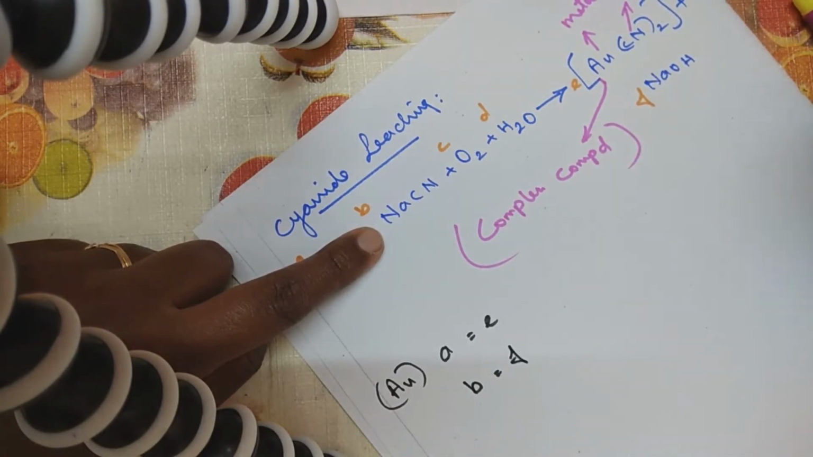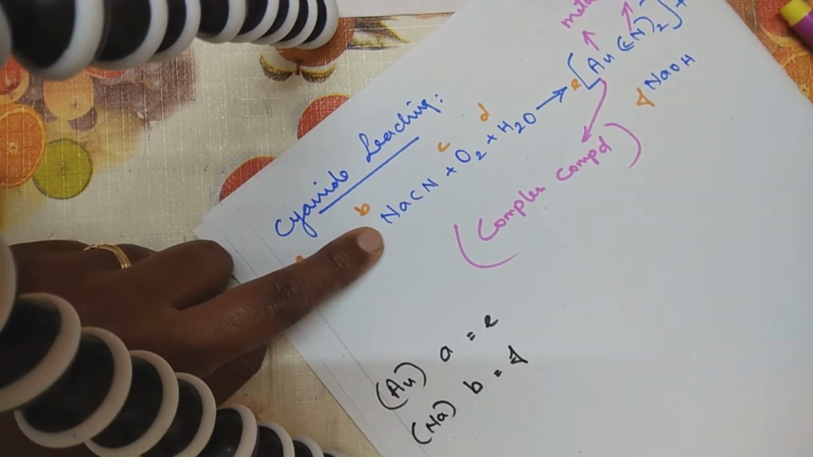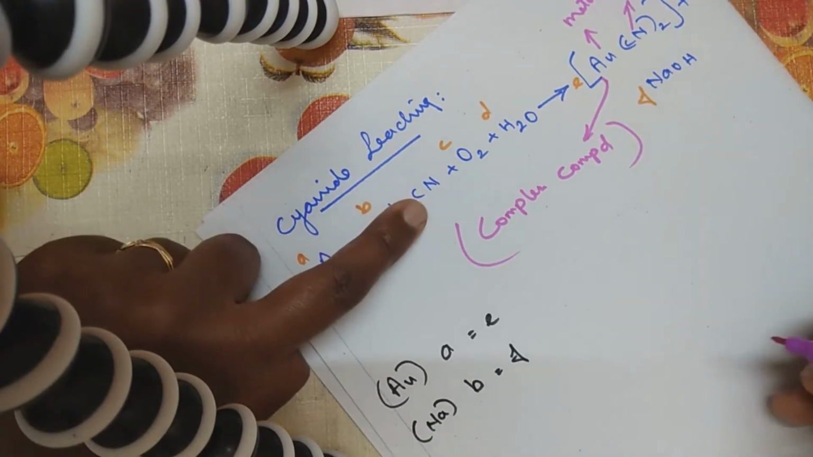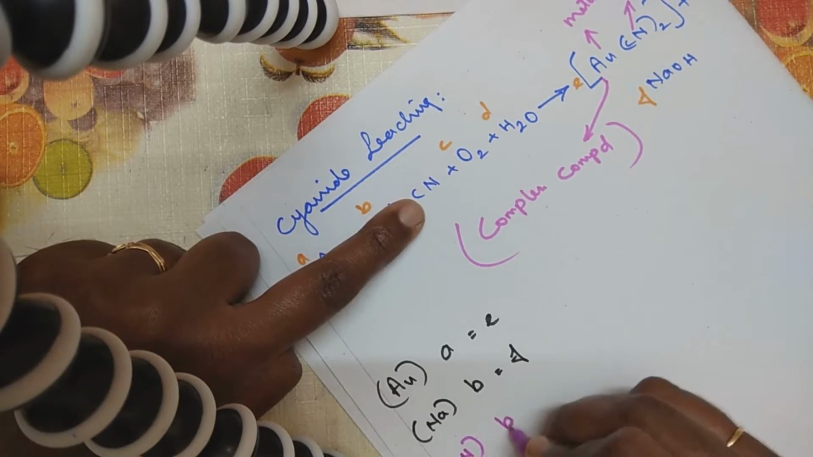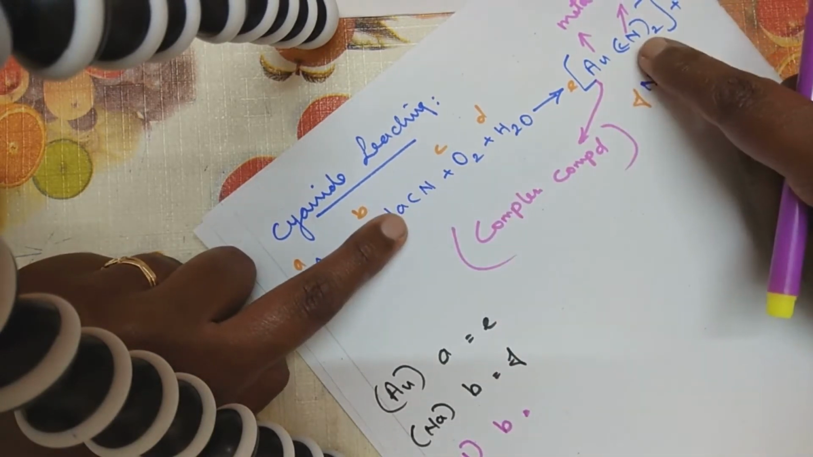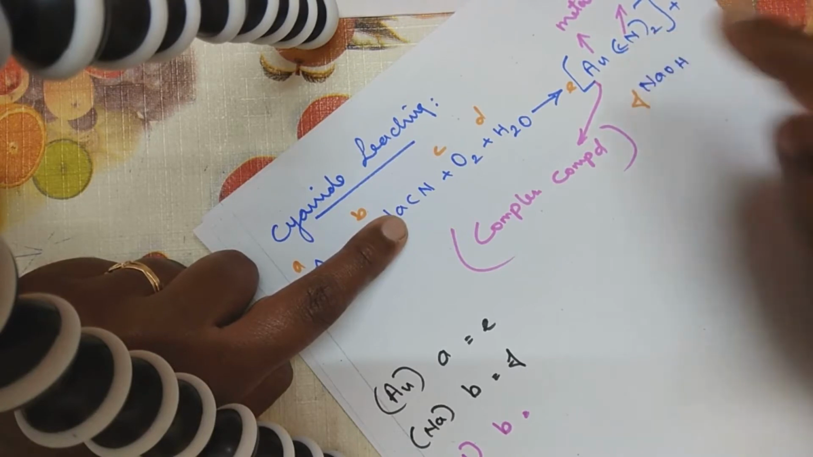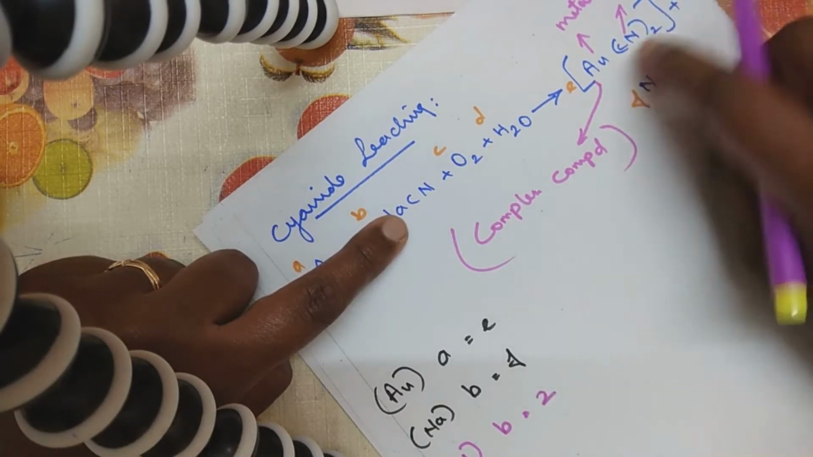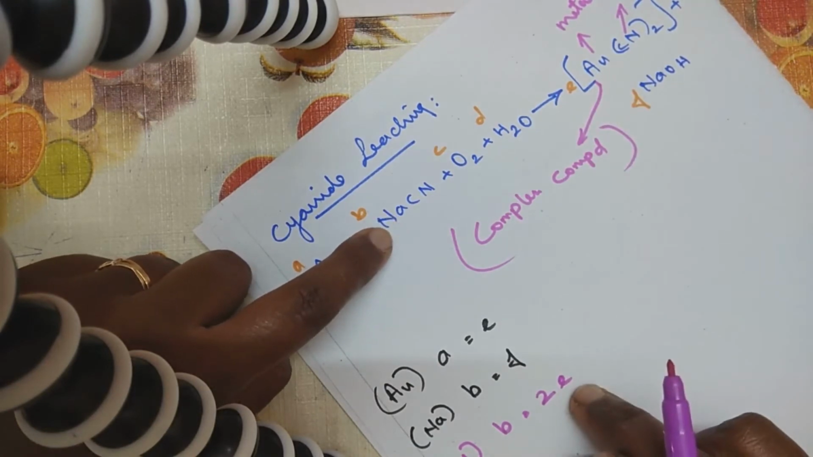So let me write here. B stands for sodium. The next one, B also stands for cyanide. So B is equal to, on the other side, how many times do I have cyanide? I have two times cyanide. So I'm writing 2 times the alphabet I have written here, E. So B is equal to 2E.